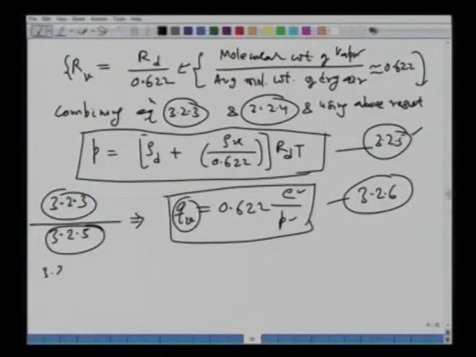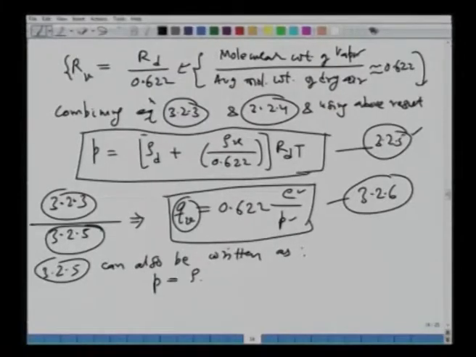Equation 3.2.5, this one we just looked at, can also be written in a compact form, that is P is equal to rho A R A T. Okay. And let me number this as 3.2.7. So, we are using the moist air density and the gas constant for the moist air, which can be directly written as this, and using the relations it can be written as this also.